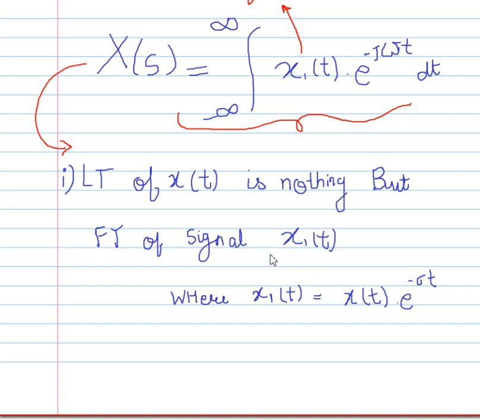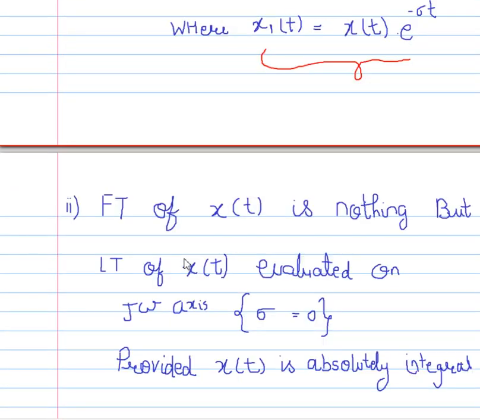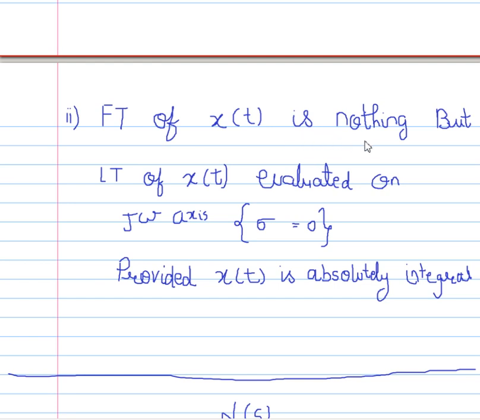What we are doing here is not Laplace but a Fourier transform of x1 of t, where x1 of t is x of t e raised to power minus sigma t. Similarly, Fourier transform of x of t is nothing but Laplace transform of x of t evaluated on the j omega axis. In Fourier transform, we don't have this component sigma, where sigma is 0, provided x of t is absolutely integrable. In Fourier transform, we need a signal that is absolutely integrable.